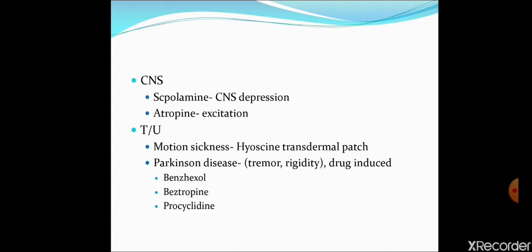In treatment of this drug-induced Parkinson, anti-muscarinic agents are very effective. Otherwise, in Parkinson, levodopa carbidopa therapy is given, but in drug-induced Parkinsonism, anti-muscarinic agents are more effective as compared to levodopa.